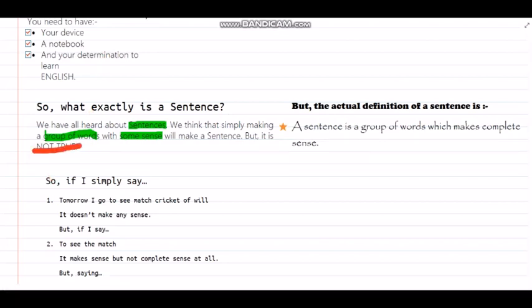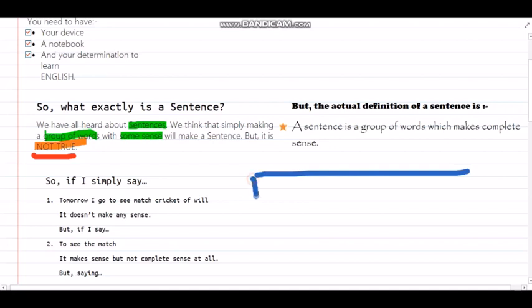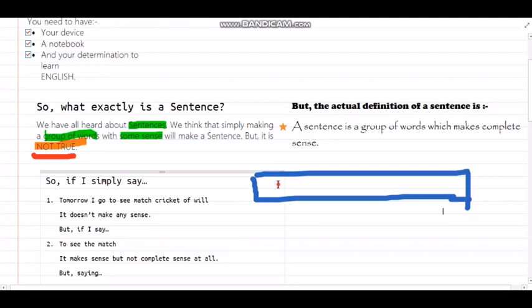We think that, okay, just make a number of words and see, I made a big sentence, yay. But actually you didn't make a sentence, right? To make a sentence, you need to make sure it has a proper structure, right? Let me show you what the structure of a sentence should look like. So imagine this as a sentence. Imagine that I write something inside it like, welcome to my channel.